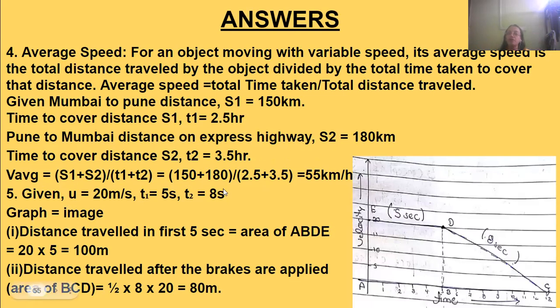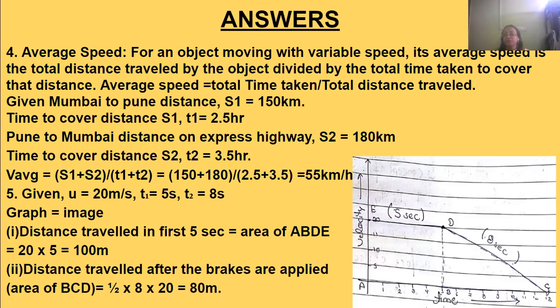So that is 150 plus 180, divided by the total time, T1 plus T2, that is 2.5 hours on the express highway plus 3.5 hours on return. So 150 plus 180 divided by 2.5 plus 3.5 gives you 55 kilometers per hour. Average velocity is 55 kilometers per hour.